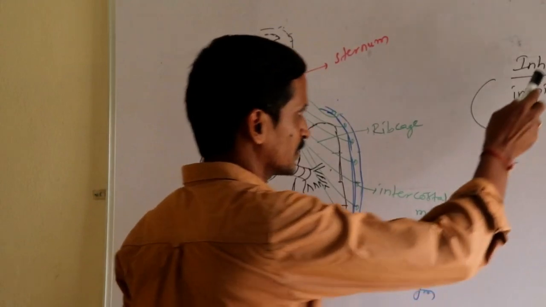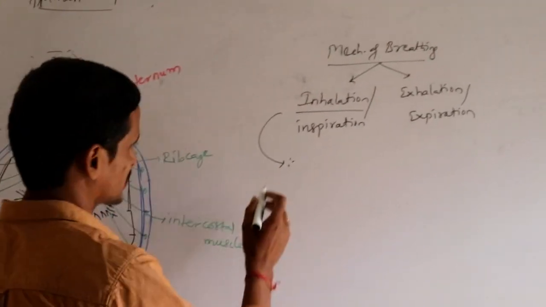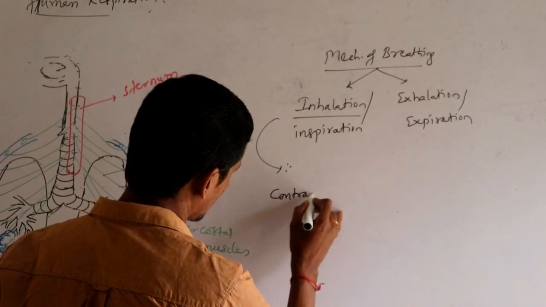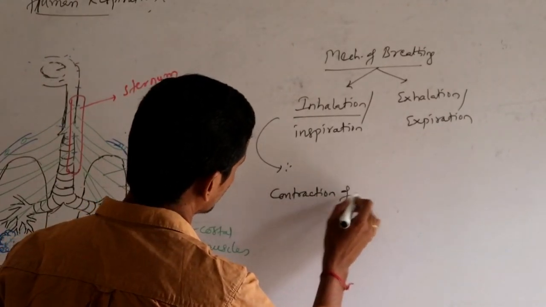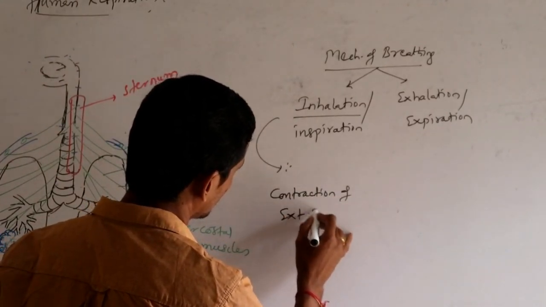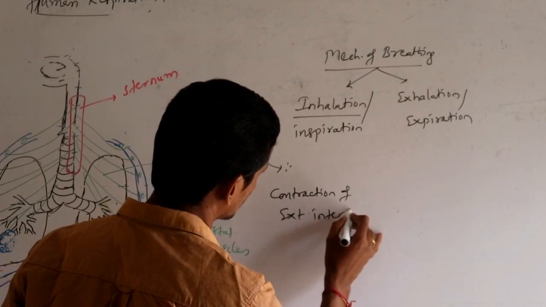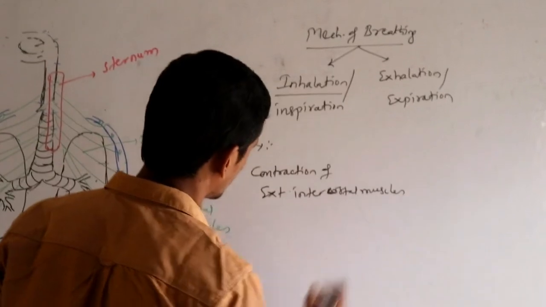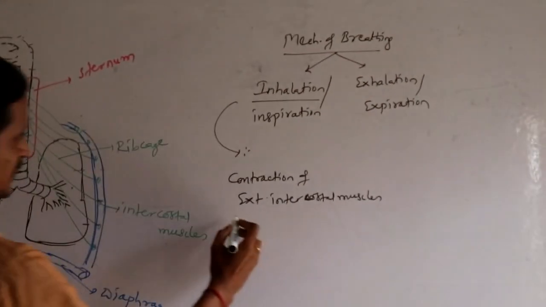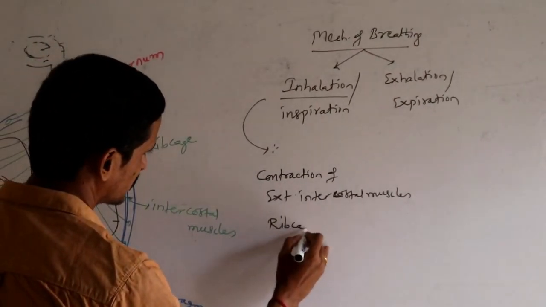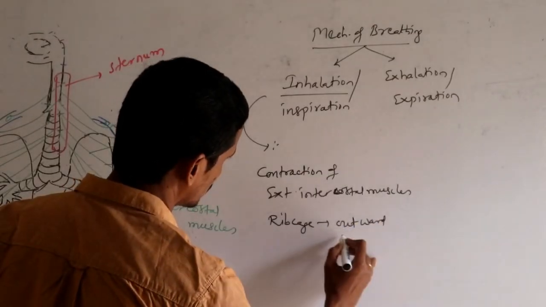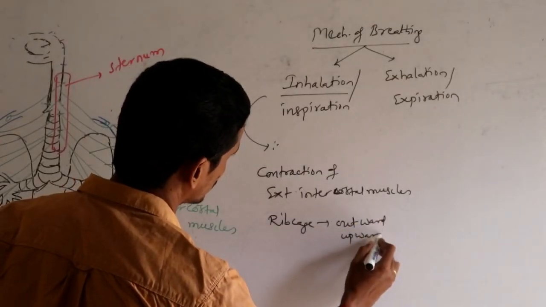Now let us see, during inhalation, first, due to the contraction of the external intercostal muscles, the rib cage is moved outward and upward.